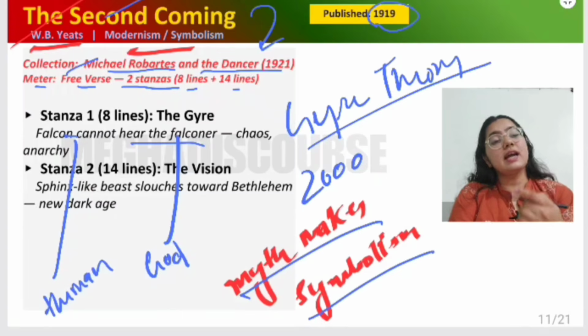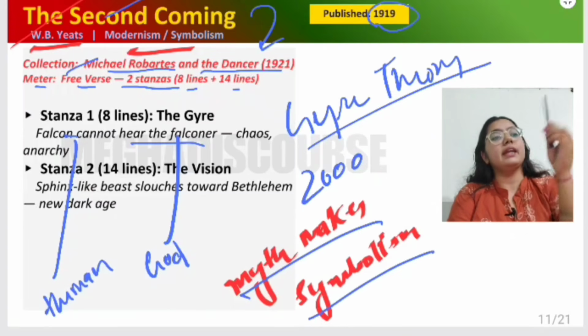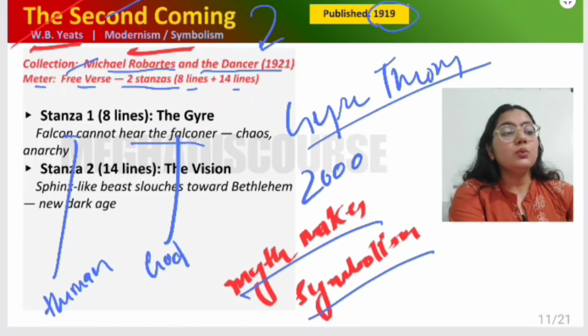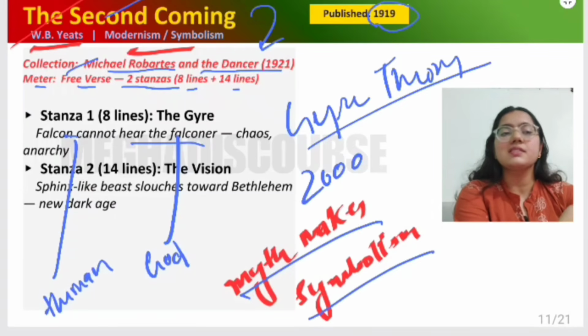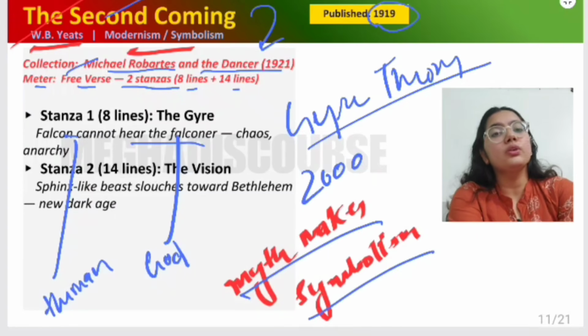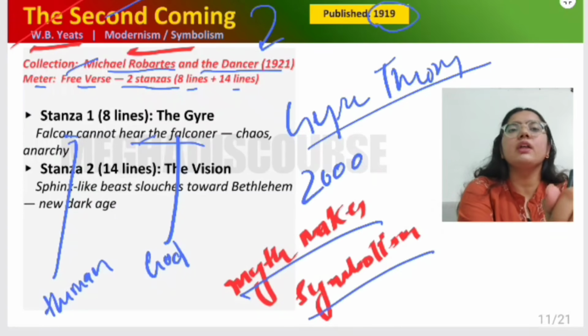So this is known as gyre theory, that we are always moving like a gyre, like a spiral, in an upward motion, right? So this is the gyre theory of W.B. Yeats. Here what is happening is that in this modern world, we are not able to stick to religion, to spiritual things, to the truth, to the principles. So we are not listening to God. The falcon is not hearing the falconer, right?